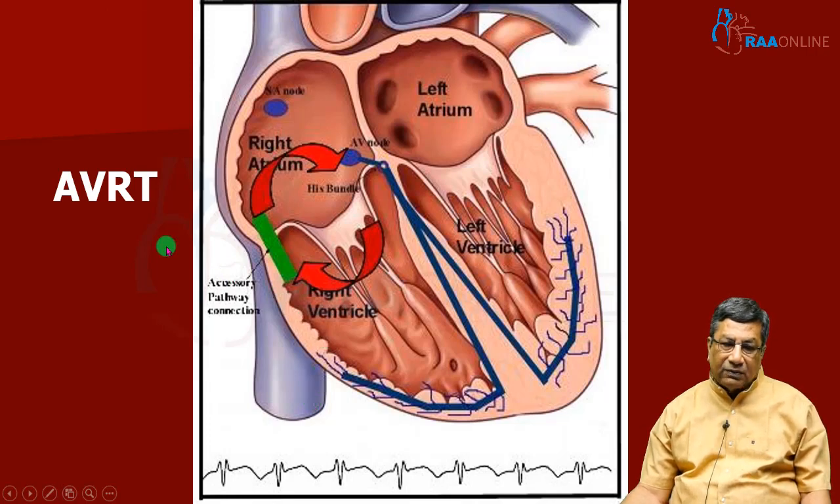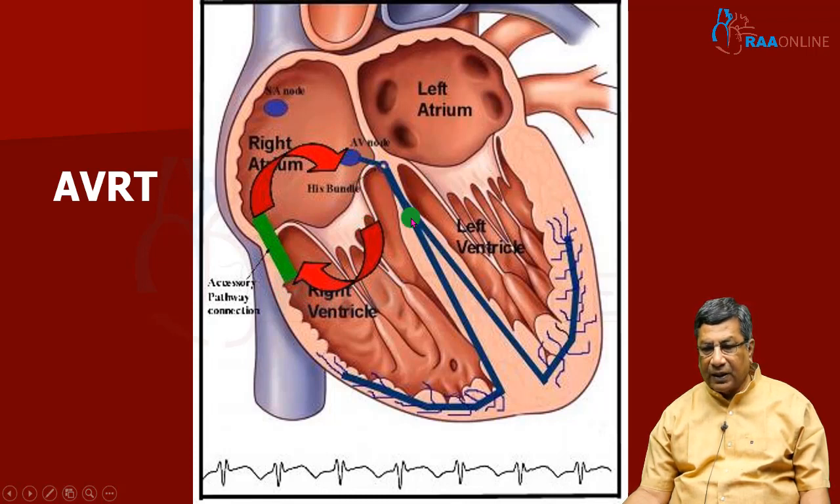So what happens when there is an accessory pathway like the Kent pathway? Here it is atrioventricular reciprocating tachycardia. Here the re-entry circuit is utilizing the accessory pathway. In a narrow QRS tachycardia produced by the accessory pathway, antegrade conduction is through the normal pathway and retrograde conduction is through the accessory pathway.